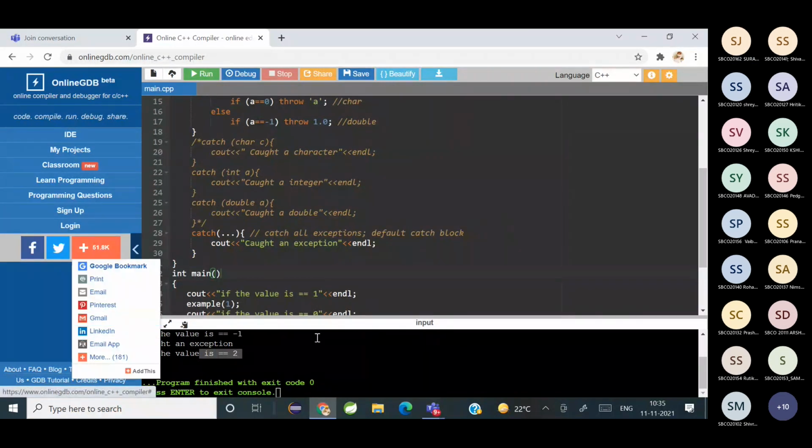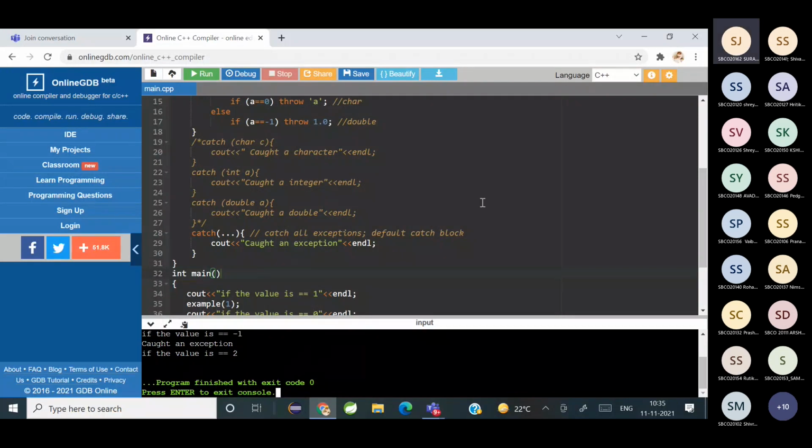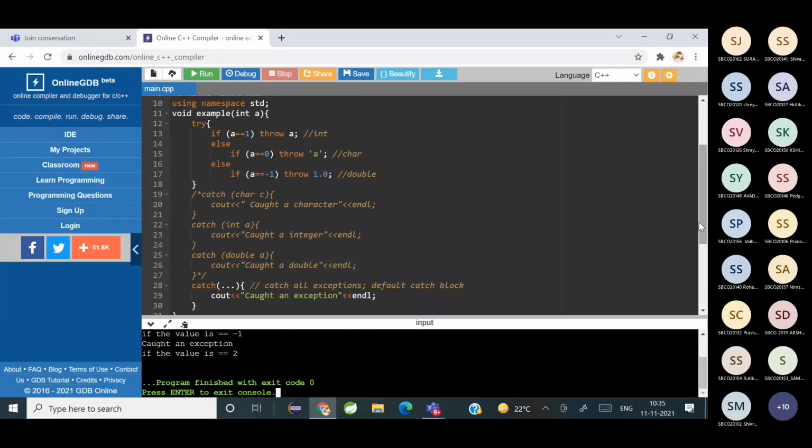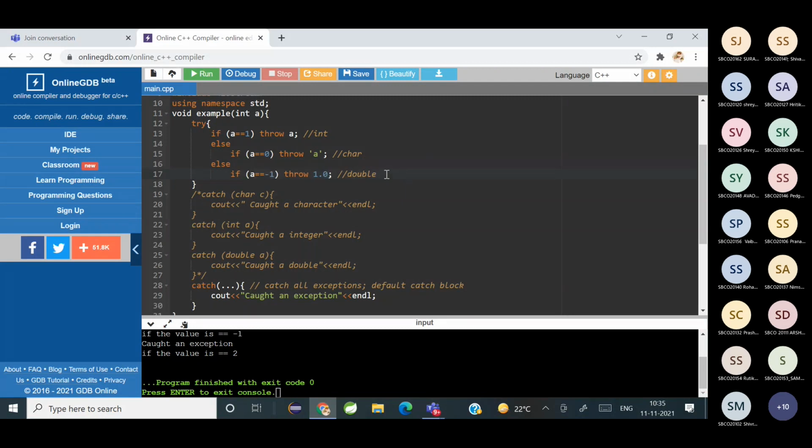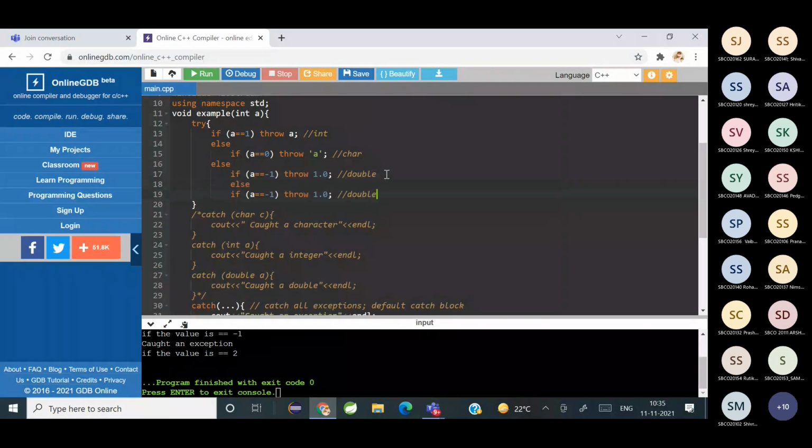What's your name? Yeah, Suraj Joshi. Yeah, suppose let's write the code for that and check that out. Okay. Else if a is equal to 2, say throw. Okay.